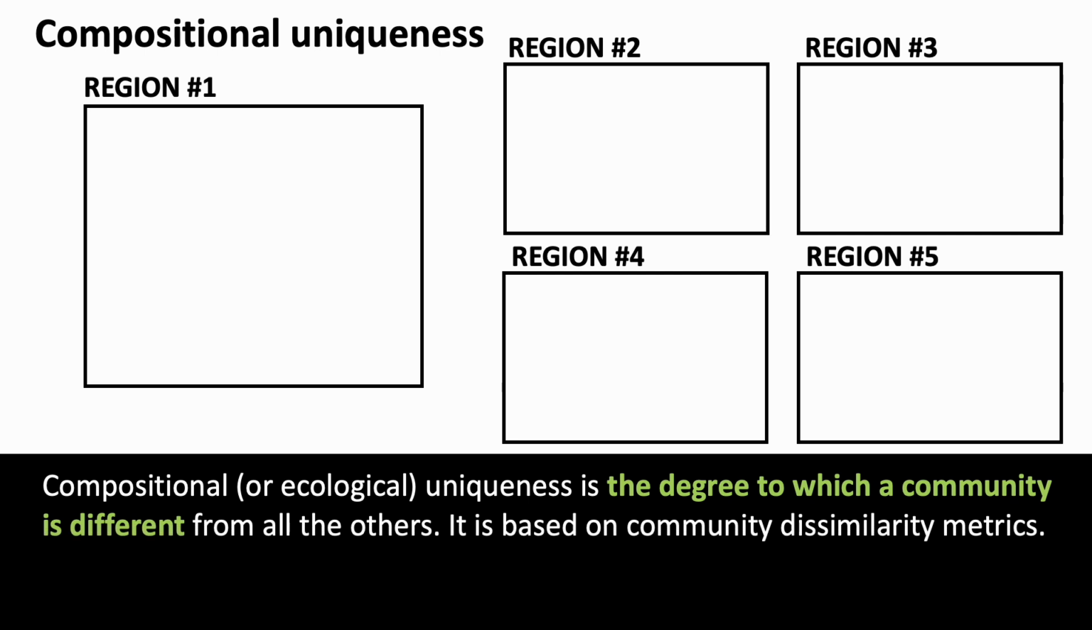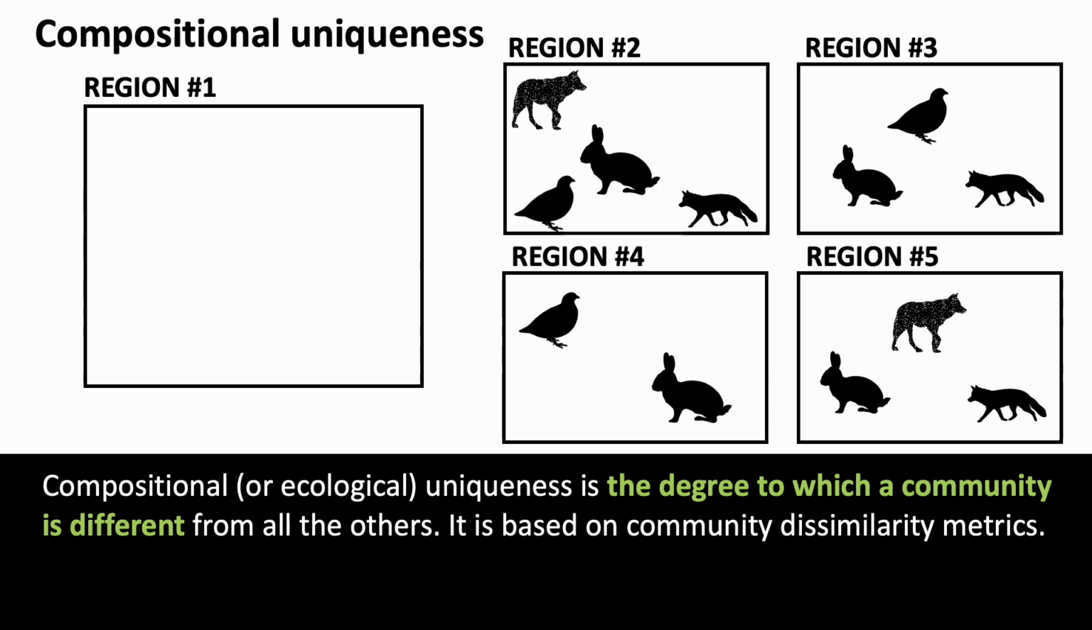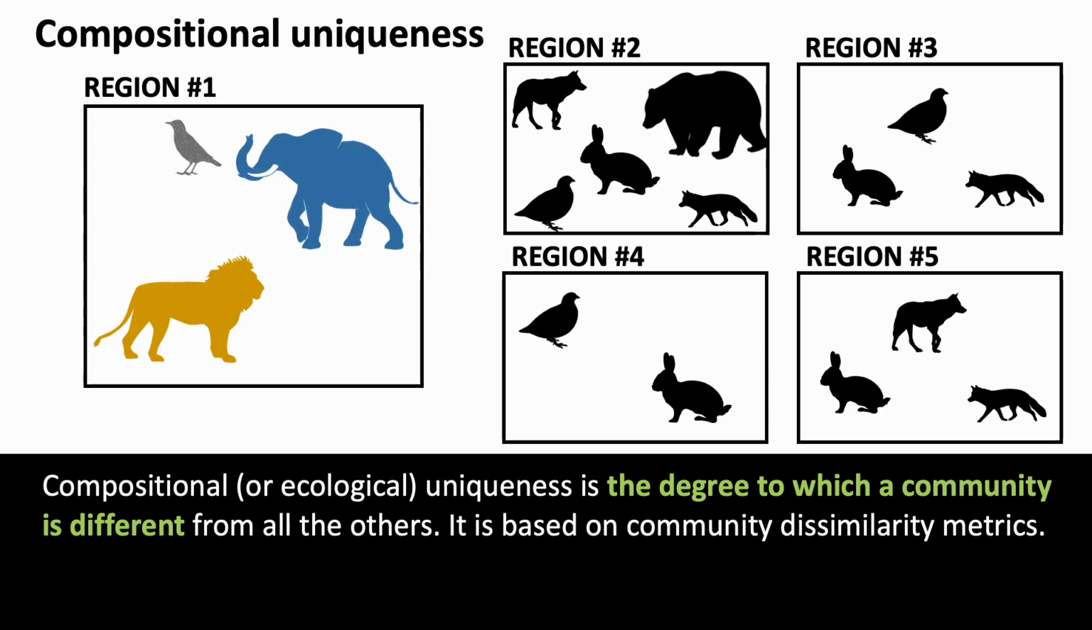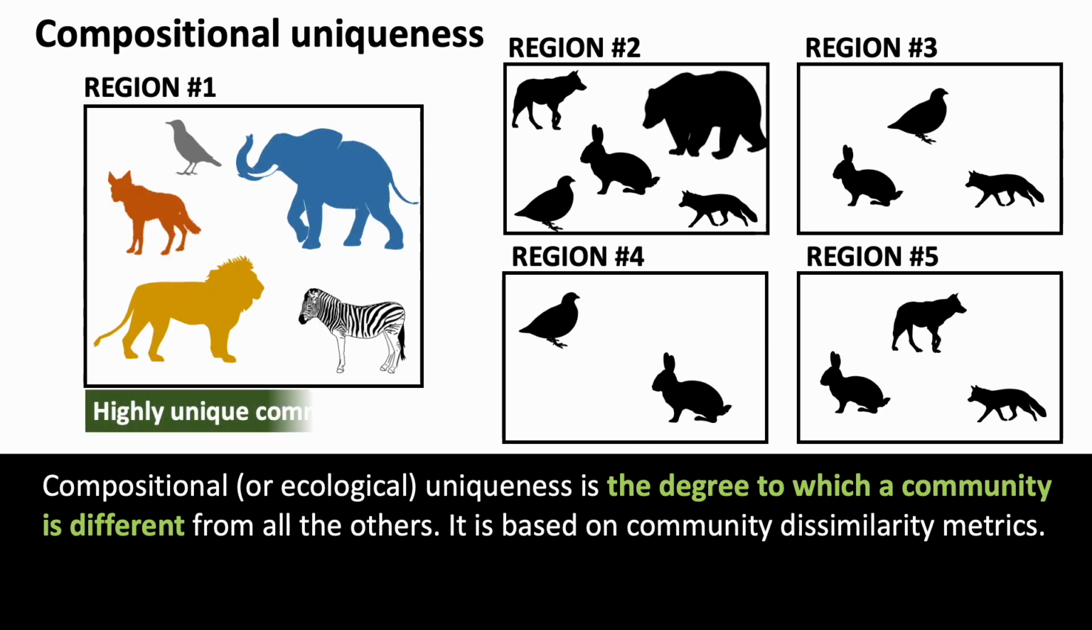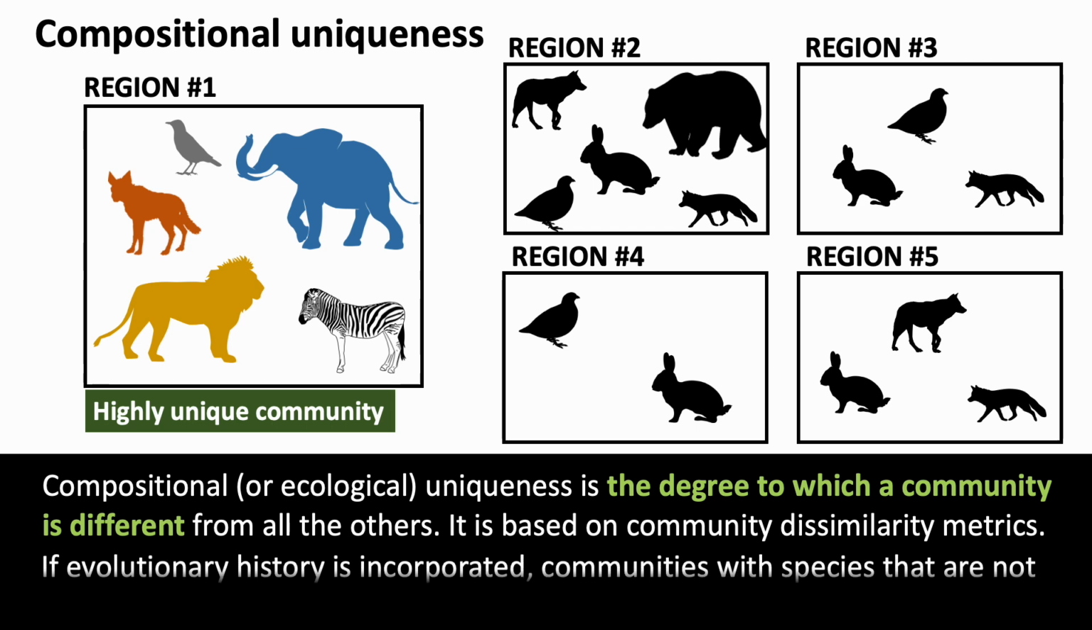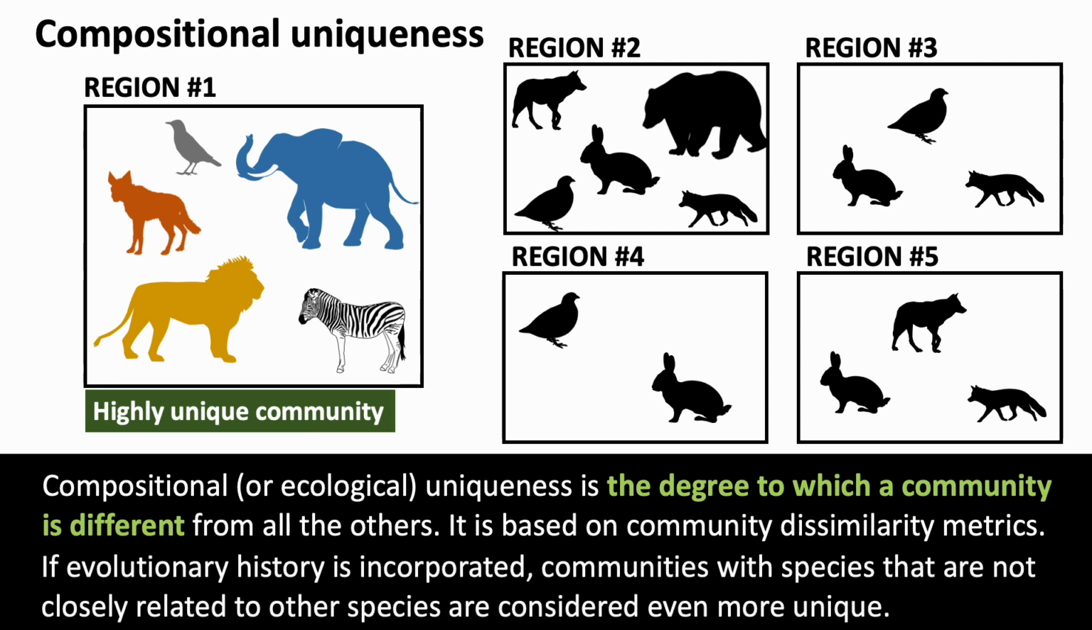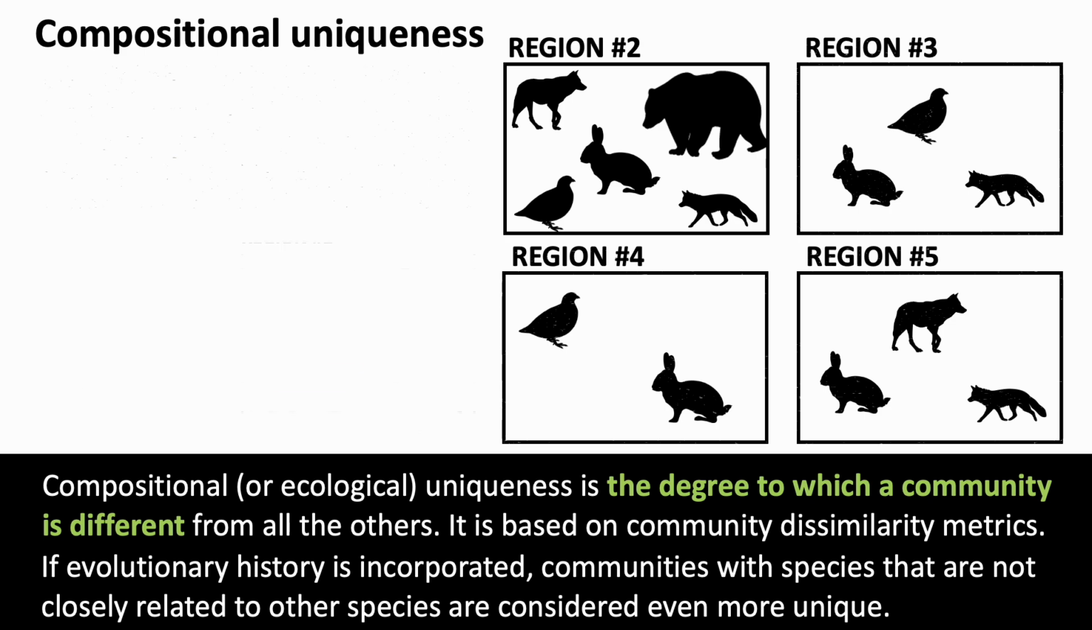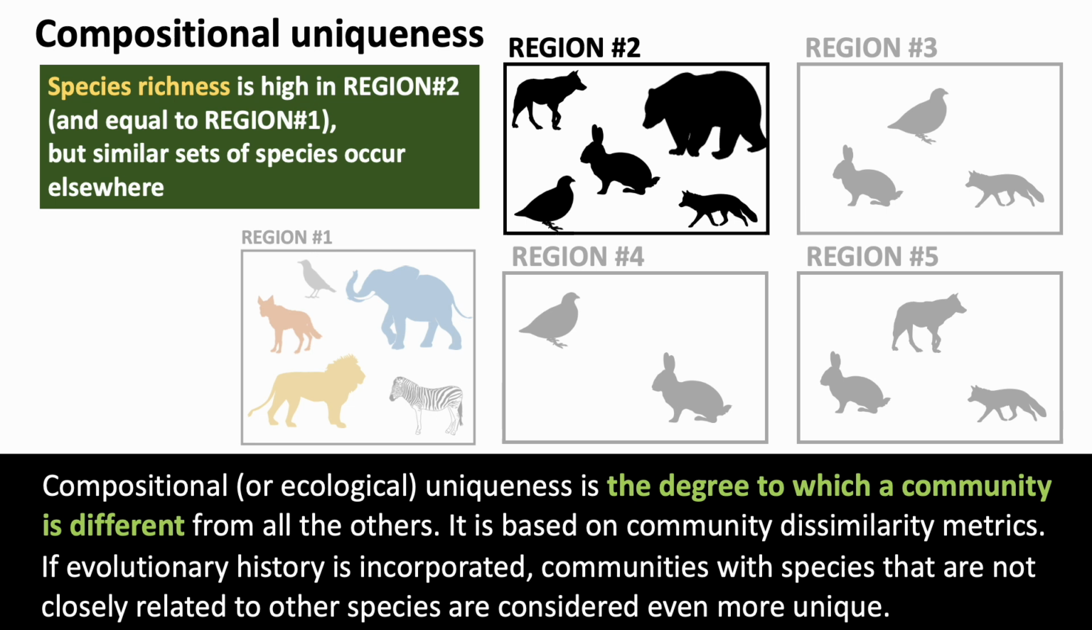Compositional uniqueness is the degree to which a community is different from all others. It is based on community dissimilarity metrics. If evolutionary history is incorporated, communities with species that are not closely related to other species are considered even more unique.